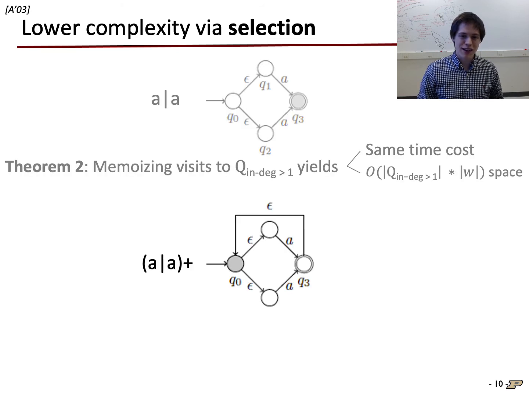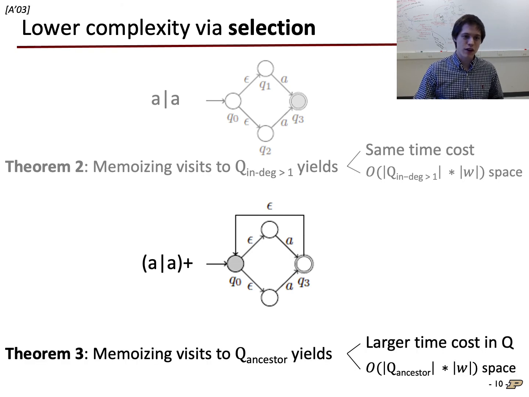But remember, it's the compounding of paths through loops that's really problematic. If we just focus on those, we've shown that we can memoize still fewer vertices to trade a slightly larger but bounded time cost for even less space. Here we'll memoize only the ancestor nodes, the ones that are upstream from back edges in the automaton graph. Memoizing these doesn't prevent all ambiguity, but it does prevent compounding ambiguity.